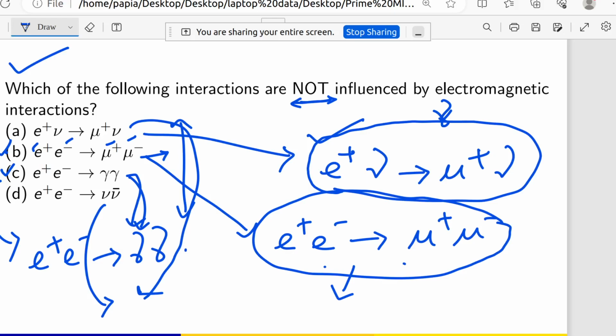nuclear reaction, that will definitely be a weak interaction. Okay. So to know whether it is a weak interaction or electromagnetic interaction, that is a very simple thing. If we can see that as an outgoing particle there is a neutrino, then it is definitely a weak interaction. And if there is an outgoing particle as gamma or photon, then also it will definitely be an electromagnetic interaction. So by seeing the outgoing particle in that nuclear interaction, we can confirm whether it is electromagnetic interaction or weak interaction.